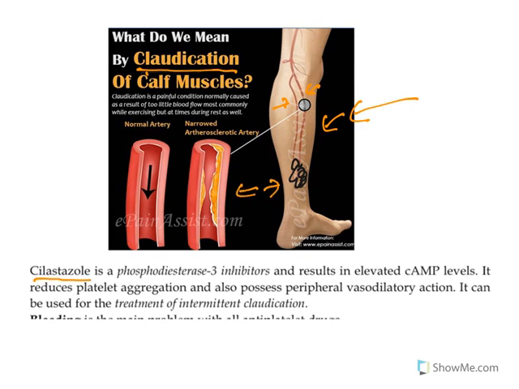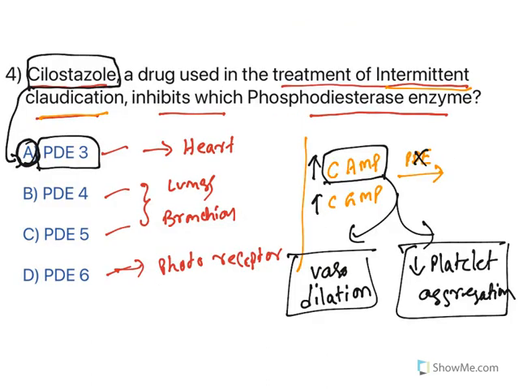Look at this. Cilostazole is a phosphodiesterase 3 inhibitor, which results in elevated cyclic AMP levels. It reduces platelet aggregation and possesses peripheral vasodilatory actions. It is used to treat intermittent claudication. So, this is what it is about phosphodiesterase inhibitors. Moving to the next one.